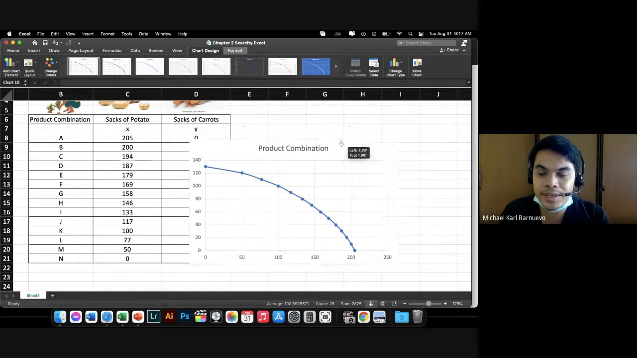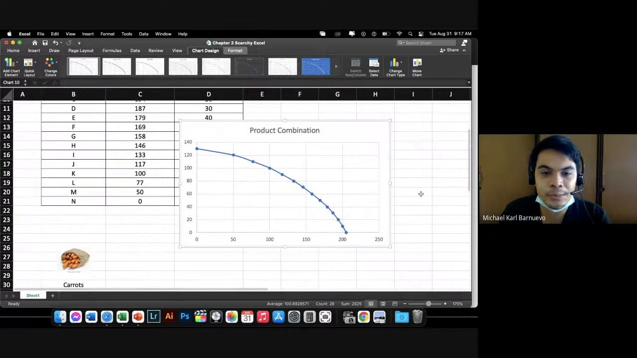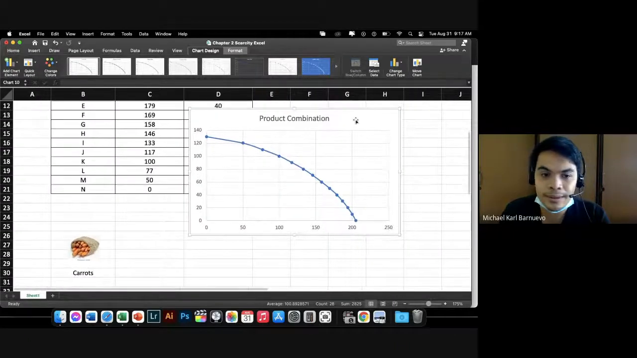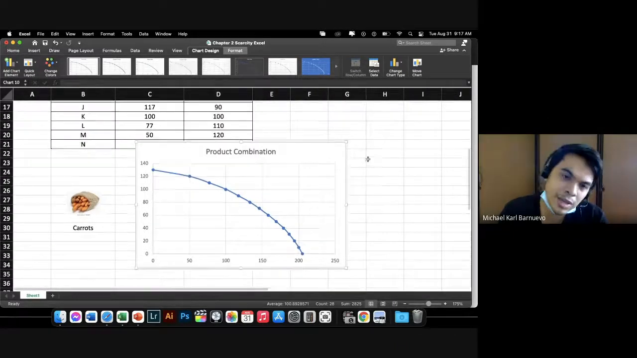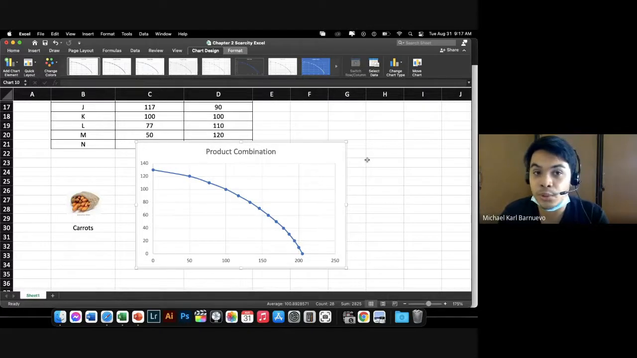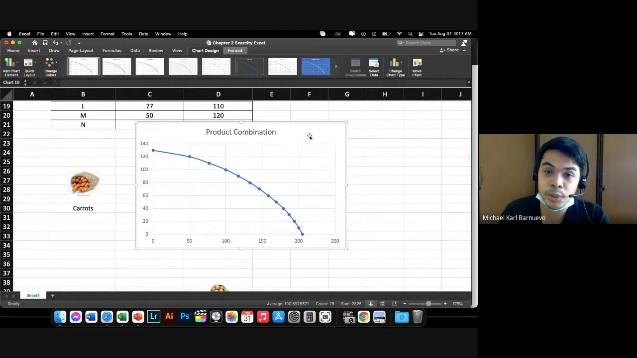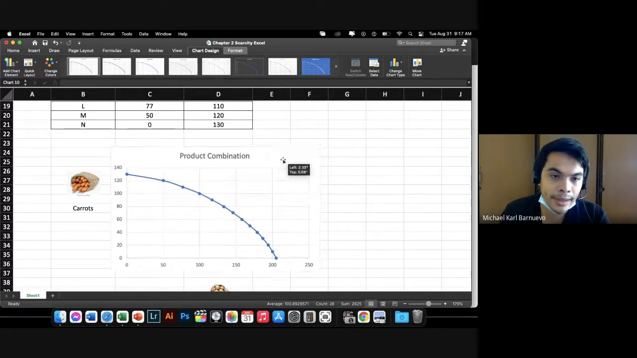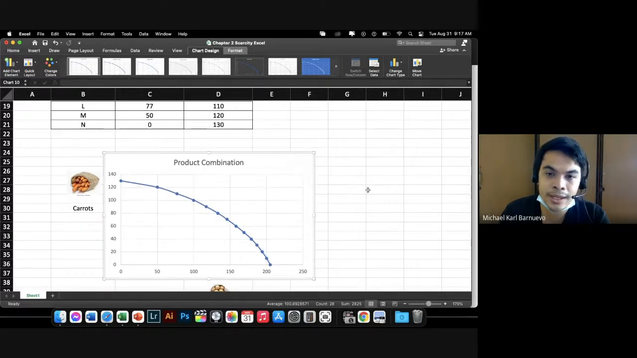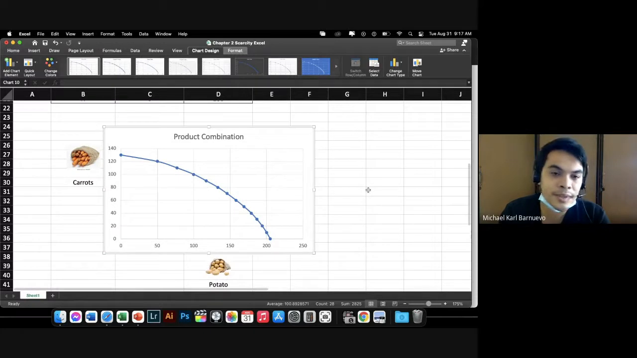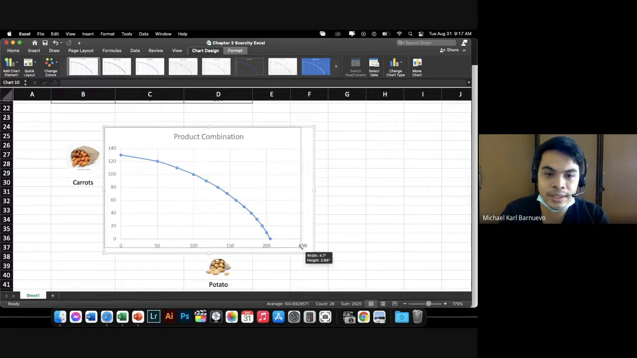Sir, so we can graph in Excel? Can we just use Excel? Yes, actually I will allow you to use Excel for future activities, because it is much more efficient. Just follow the process as I did earlier, the process of graphing using Excel.